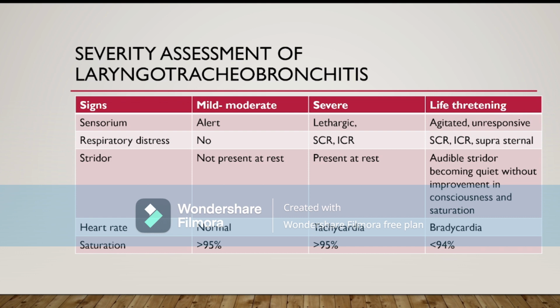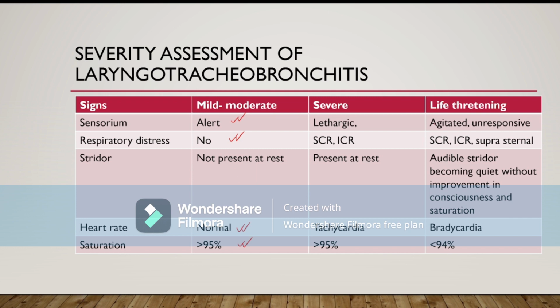And the signs are, if the child is alert, active, and doing well on the mother's lap, then the child has mild to moderate laryngotracheitis, and the respiratory rate is normal, and the child does not have any stridor during rest. Stridor is heard only when crying or when the child coughs. The heart rate is also normal, and saturation is also normal. Then we are dealing with mild to moderate stridor.